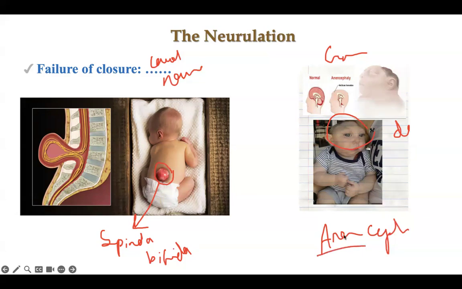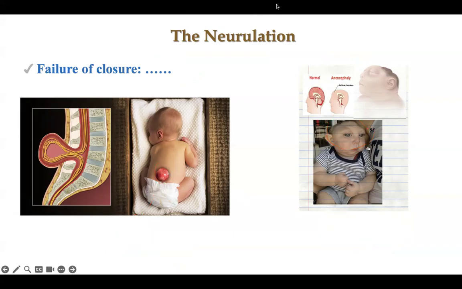Anen means no, and cephaly means brain. So the baby is born with no brain, so it is stillborn, born dead. So spina bifida is failure of closure of the caudal neuropore, and anencephaly is failure of closure of the cranial neuropore.